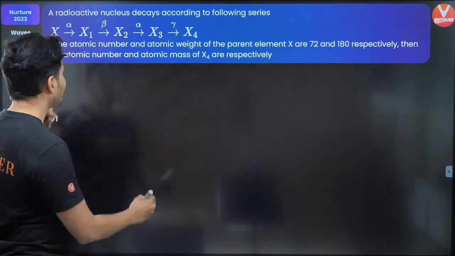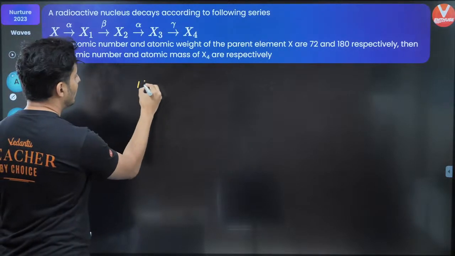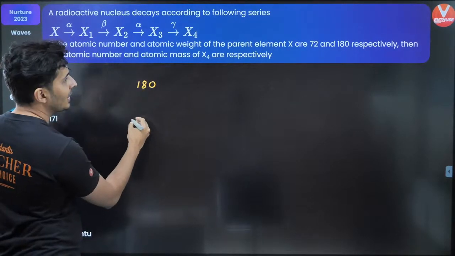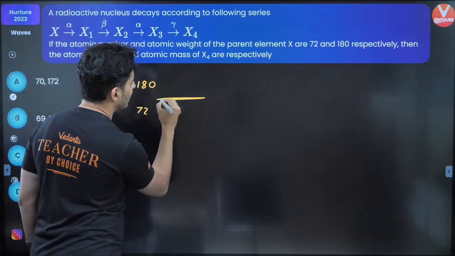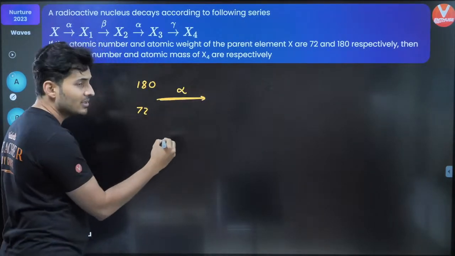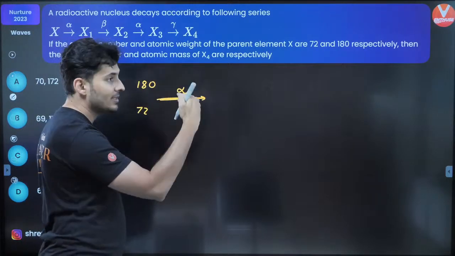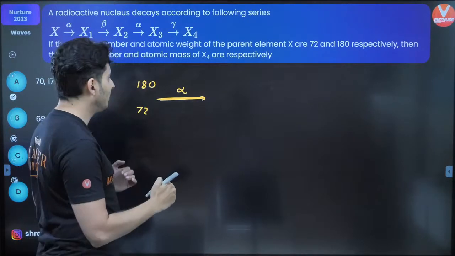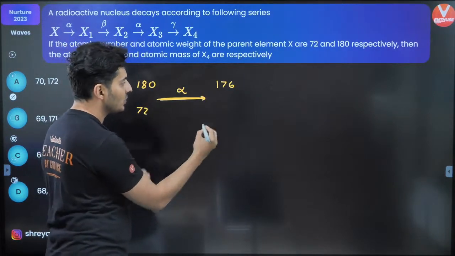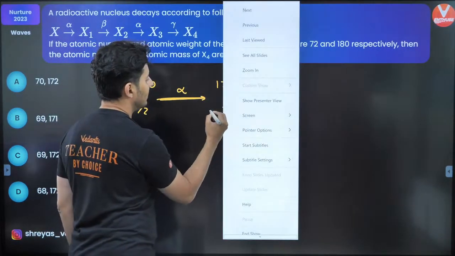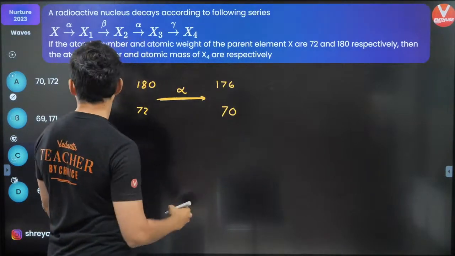It's very easy. The first element had atomic mass number 180 and atomic number 72. So when it emits alpha particle, what happens? 4 is the amount by which the atomic mass number decreases. So this will become 176. Atomic number reduces by 2. So it will become 70. Okay.